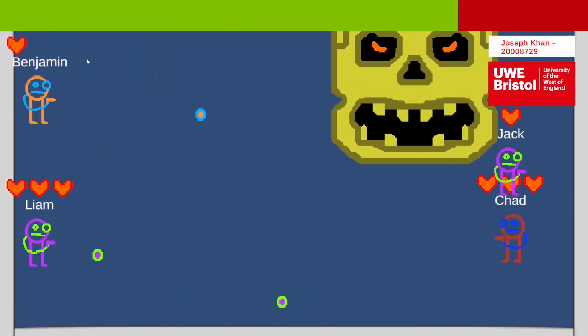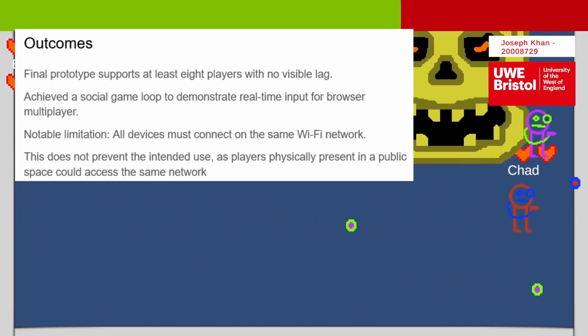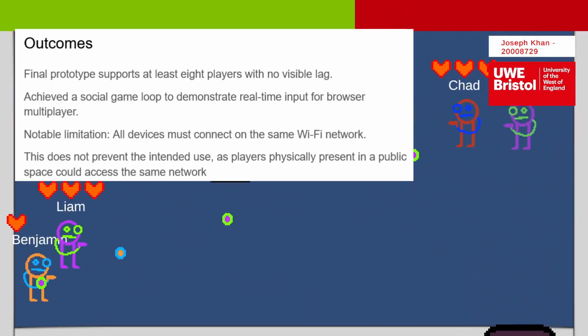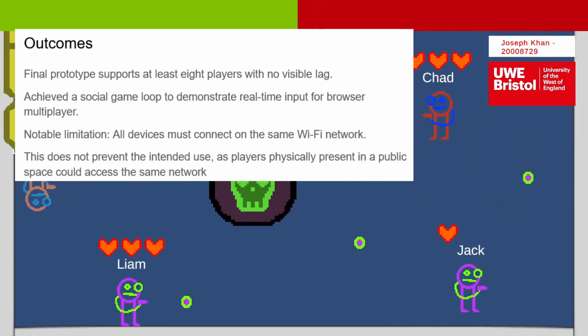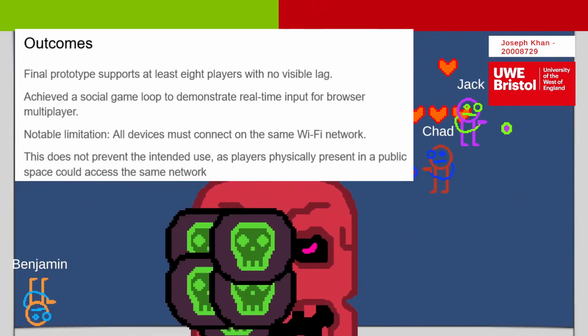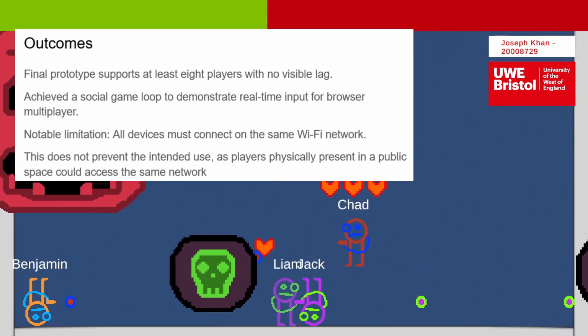The finished prototype supports at least 8 players at once, with smooth and responsive input. No visible lag was observed, indicating that the core technical goal was achieved. One limitation is that all devices must be connected to the same Wi-Fi network, as WebSocket communications use local IP addresses that can't be referenced by the wider internet.